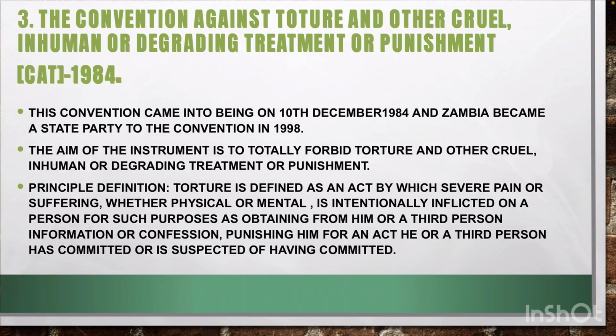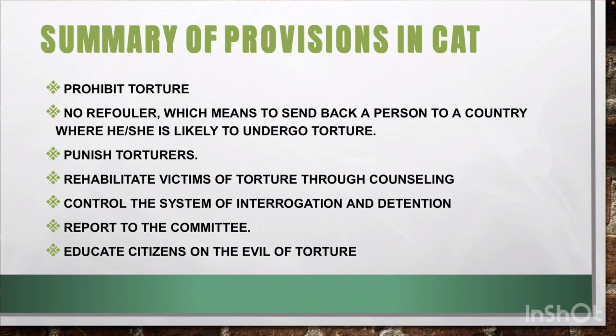As long as it is one of these, then it is called torture according to this document, the Convention Against Torture and Other Cruel, Inhuman or Degrading Treatment or Punishment. This is how it defines torture. It was adopted in 1984. Zambia became the state party to this convention in 1998. That's why we have a right in the Zambian Bill of Rights, which protects us against torture or inhuman treatment. Great. So now let us look at the summary of provisions in the CAT, the Convention Against Torture or Other Cruel, Inhuman or Degrading Treatment or Punishment.